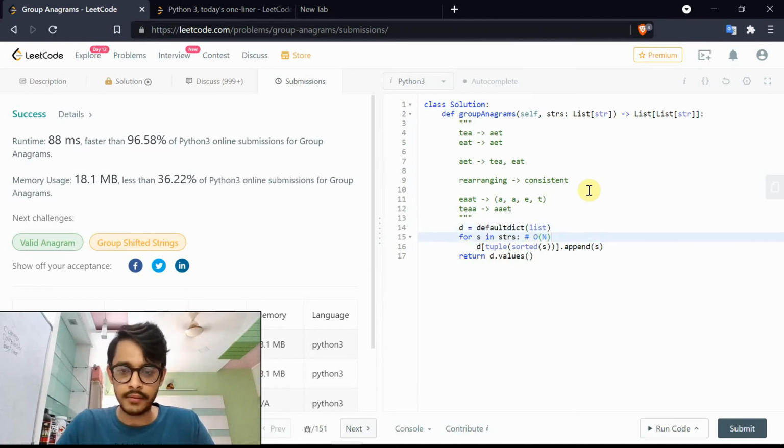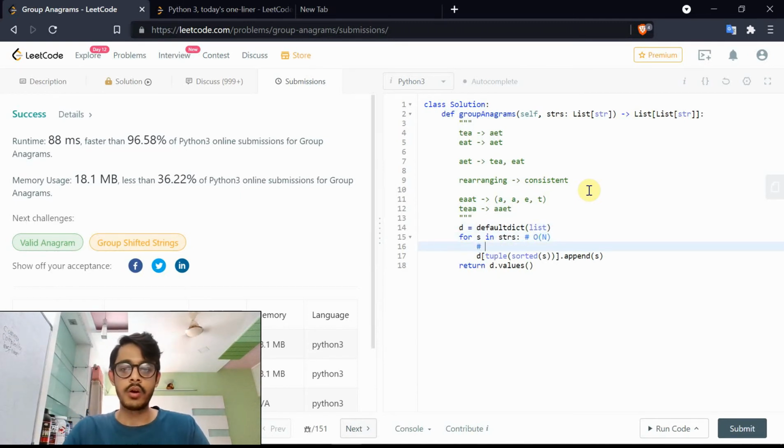At the same time, we have this computation here. For each string S in strs, you want to sort it. Let's take the worst possible case and say k is the length of the maximum length string. Now sorting it will take k log k time and k space.